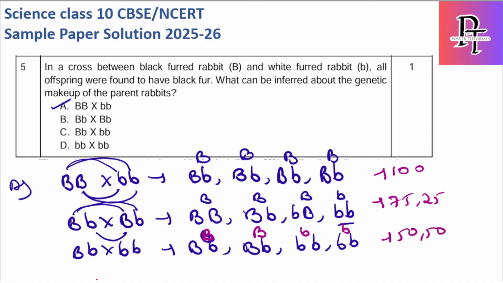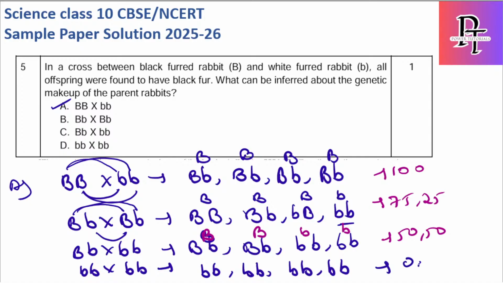What about the last one? Small b, small b. Here if you notice, all are small b's. Small b cross small b, small b. So everything will be small b's only. So here it is 0, 100%. 0 in the sense of 0 black fur and 100% white fur.